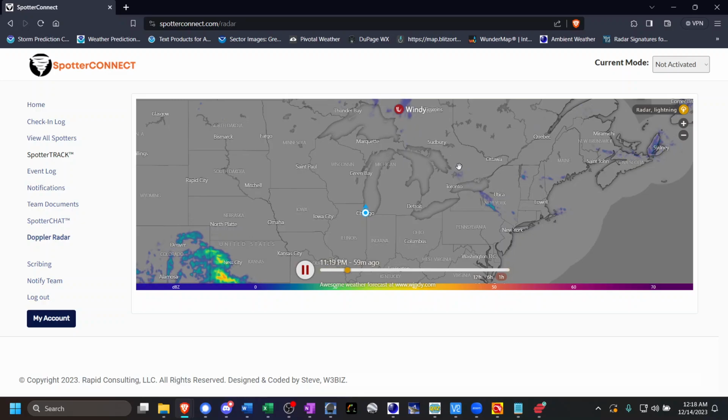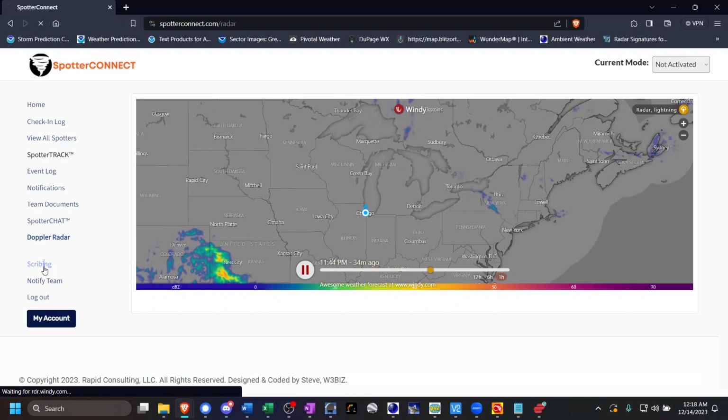And you can see what are very likely some snow showers up in Ontario and perhaps some rain and snow in central New York, but nothing currently concerning on radar for the Great Lakes region. As a scribe, you do have the ability to see this larger Doppler radar view.